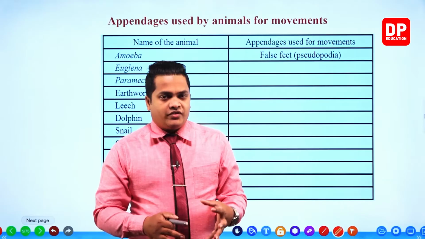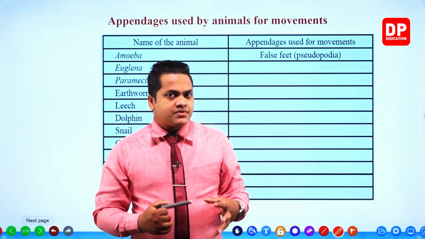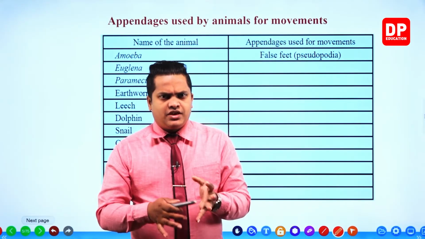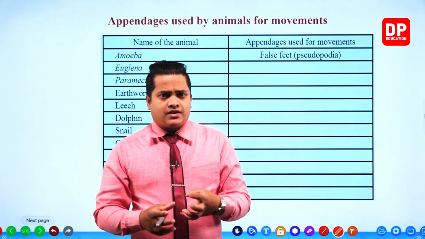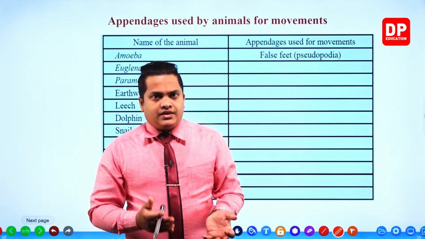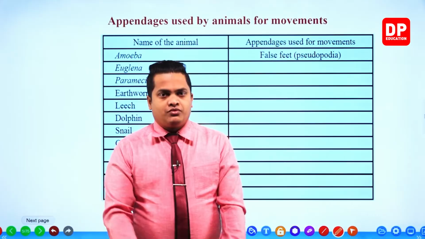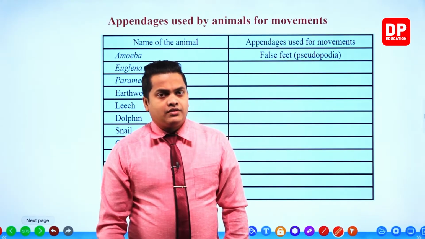So my dear children, we observed several video clips, and from those video clips it's obvious to us that most of the animals use several appendages, different kinds of appendages, when they show movements. So now we are going to complete the table regarding those appendages.